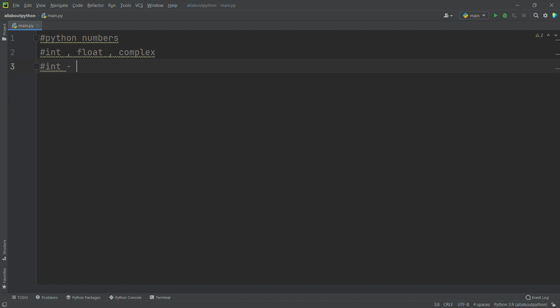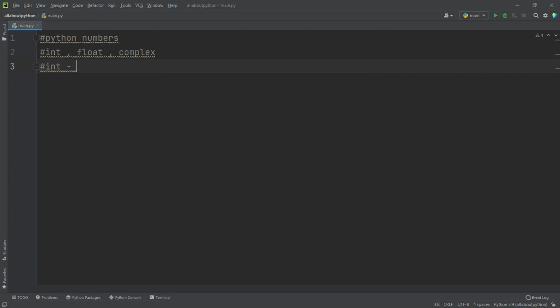Integers are positive numbers, negative numbers, whole numbers, and you have to remember one thing, that they do not contain any decimal values or decimal digits, and the length of an integer is unlimited.